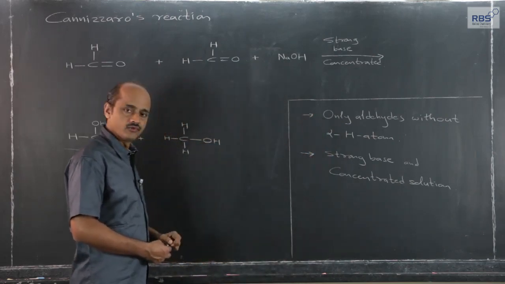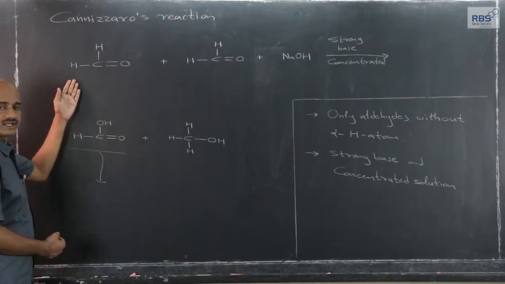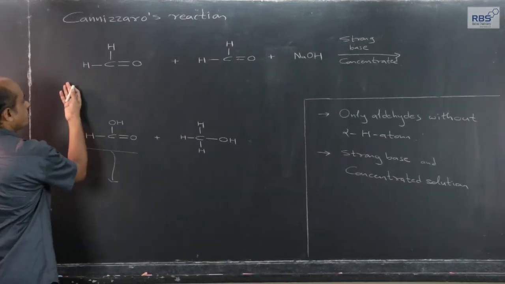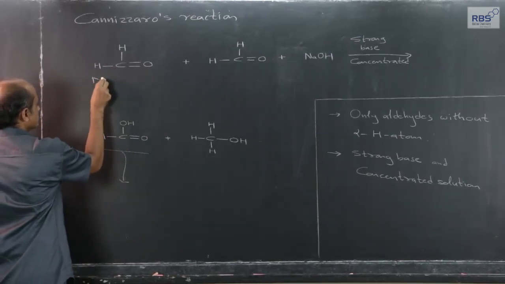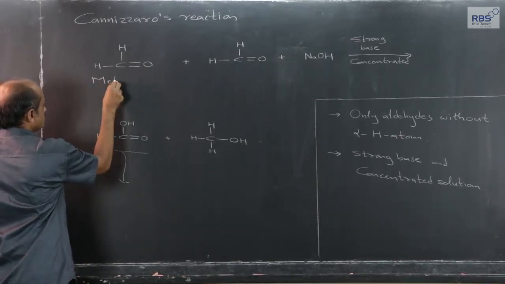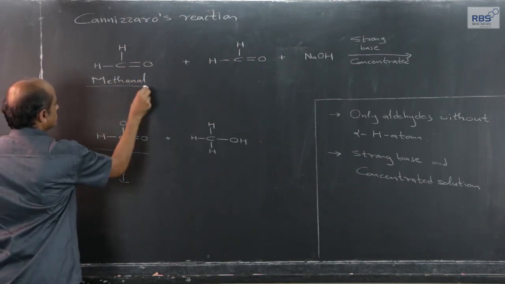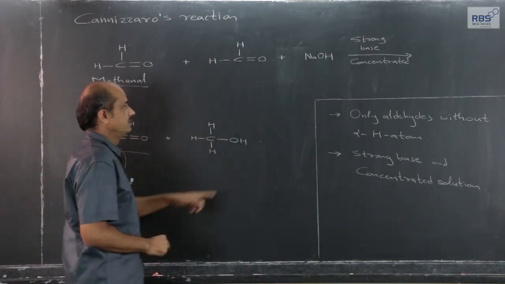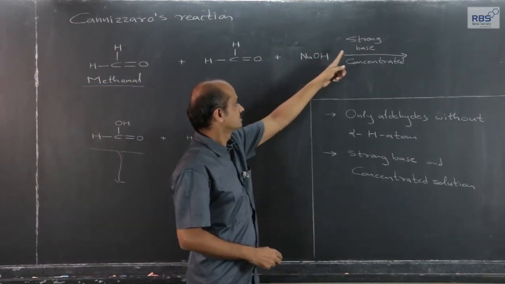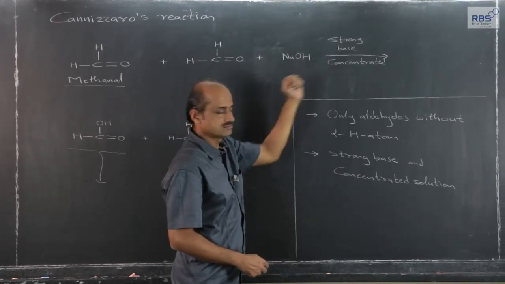If these conditions are fulfilled, then I have taken the example of formaldehyde, IUPAC name methanal, an aldehyde of one carbon, where 'al' is replaced by 'ol': two molecules of methanal in presence of strong base like NaOH, concentrated, give methanol. I have written it here, concentrated.